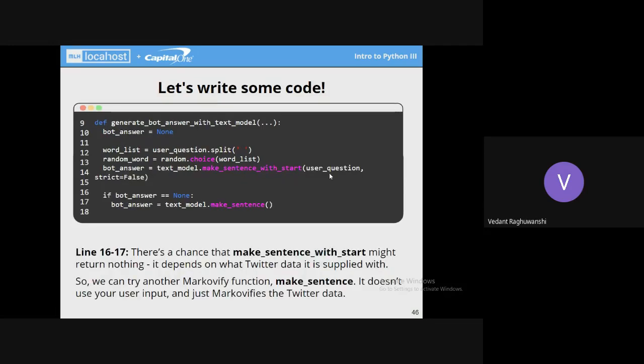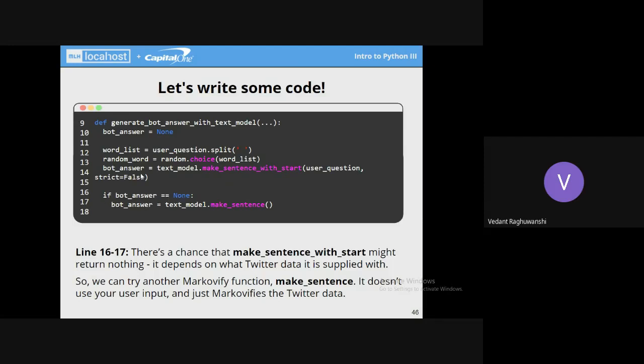You have to pass two parameters here. First is user question, the thing which will be entered in the text box, and then strict is equal to false. This strict equal to false is an extra check here. In the next line, as you can see, it is written that if bot answer is equal to none.